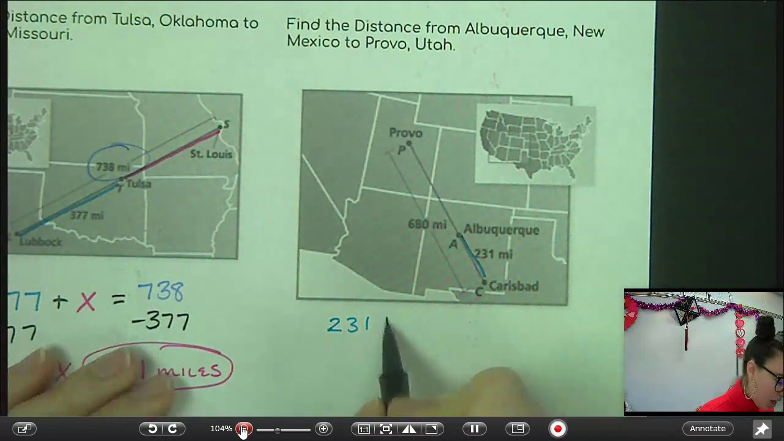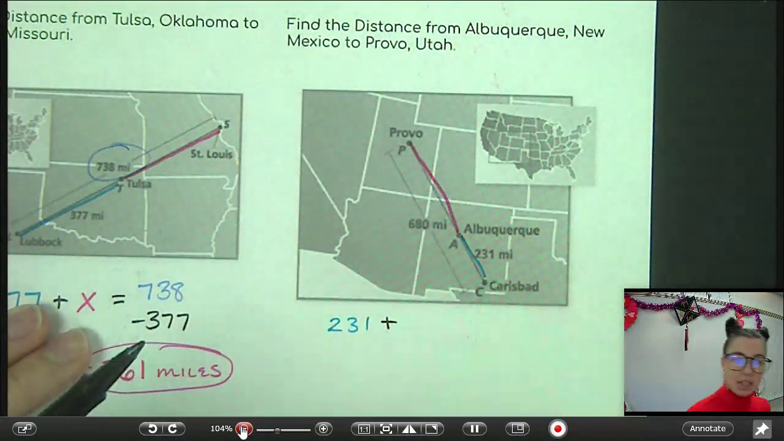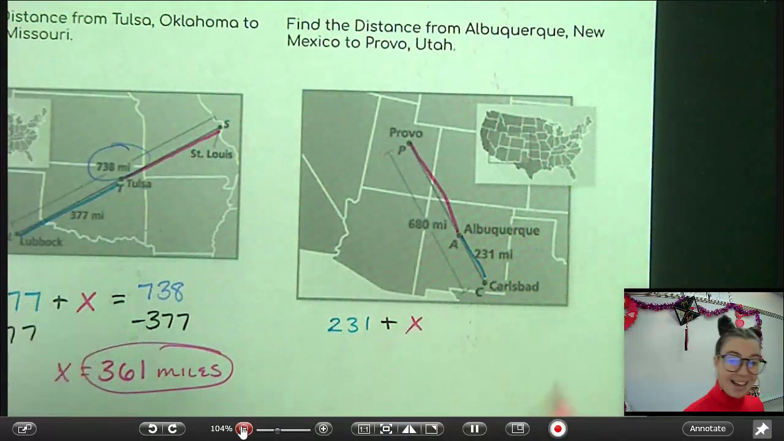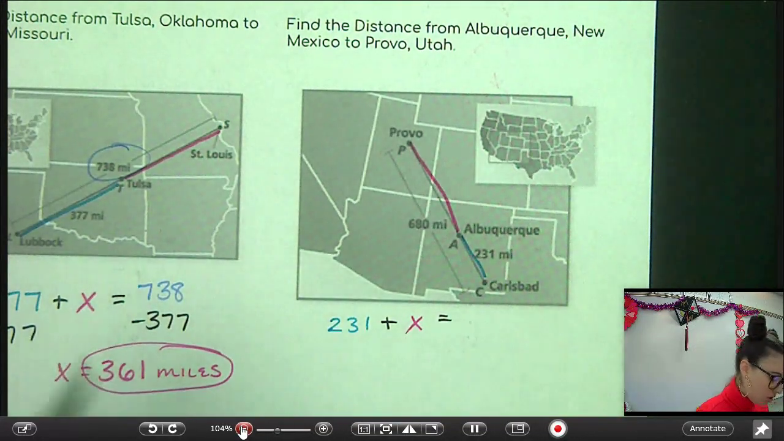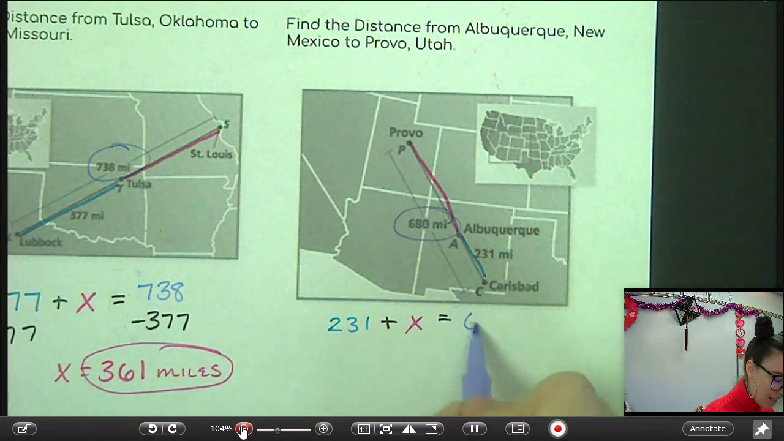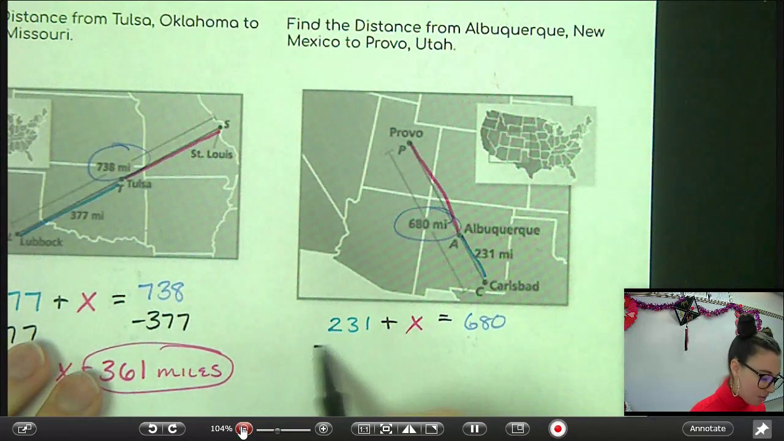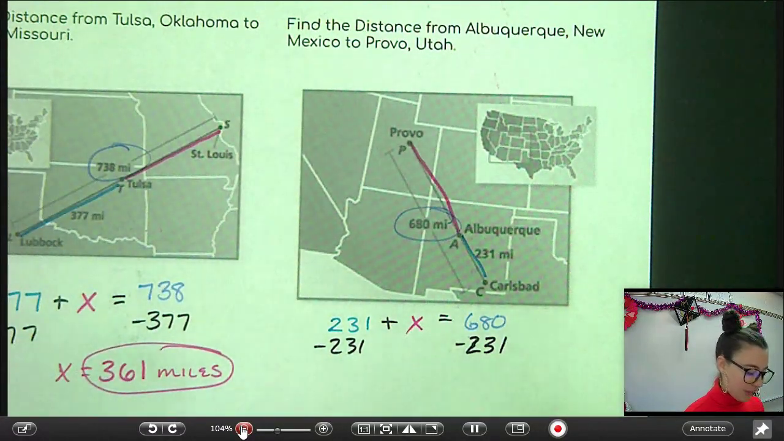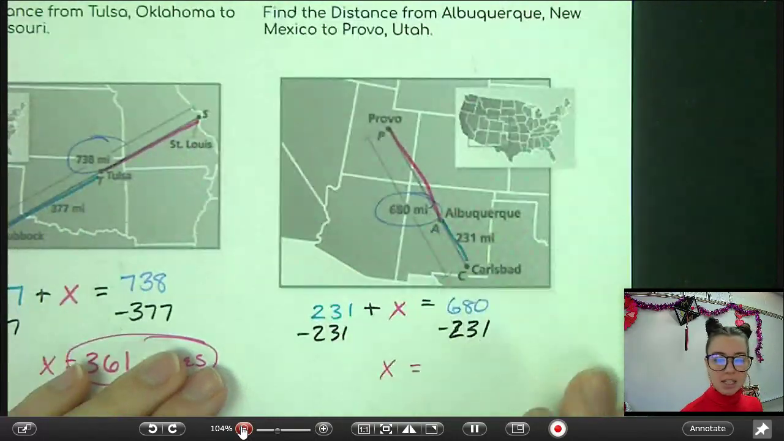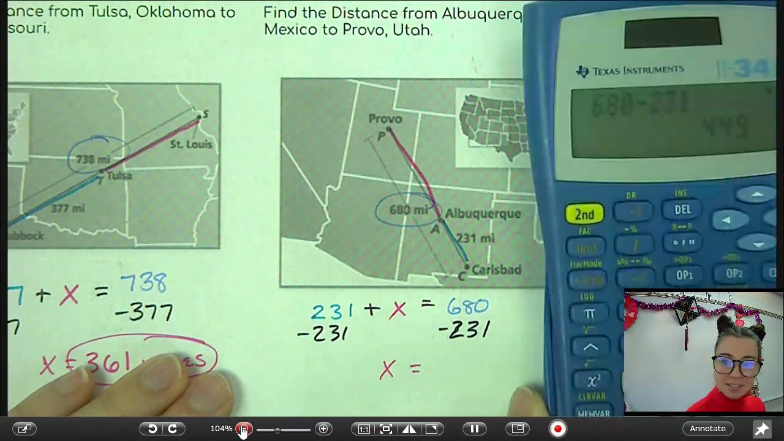If we add the other part, that's the part that we don't know. That's the part we're trying to find from Albuquerque to Provo. So let's call that X. Those two parts together should equal the total amount, which we know is 680 miles. So to solve it, same thing we did before. Let's get X by itself, subtract 231 from each side. And we get X equals 449.